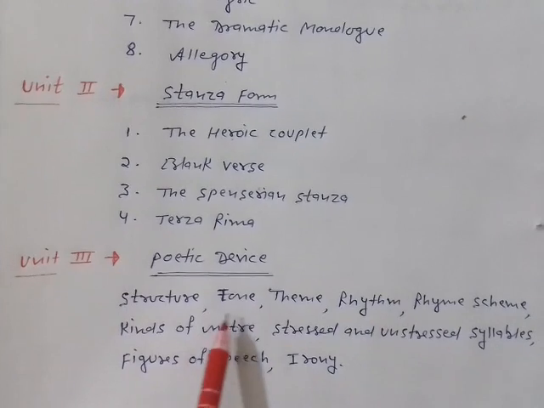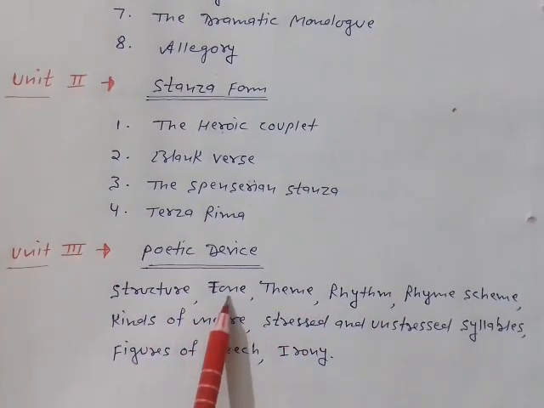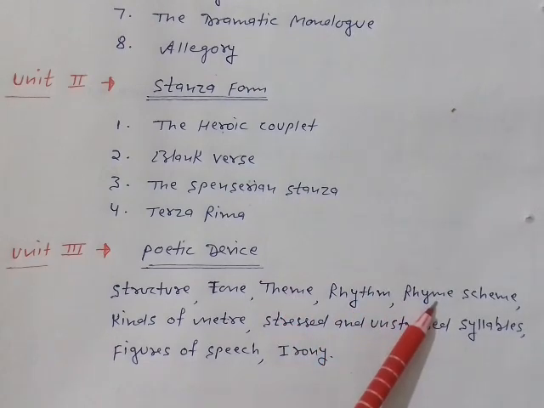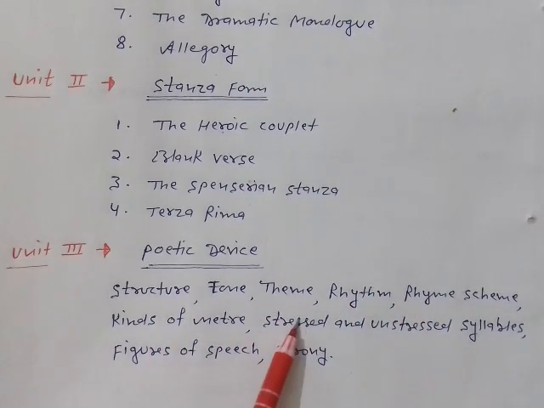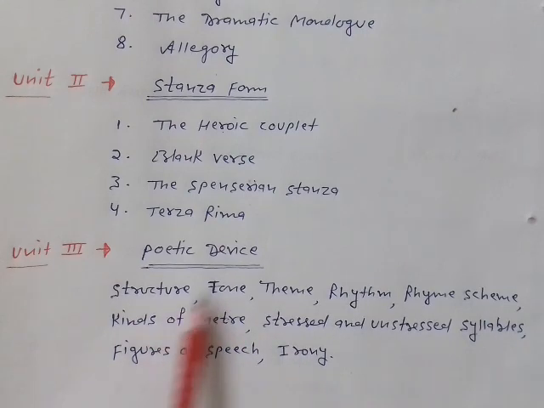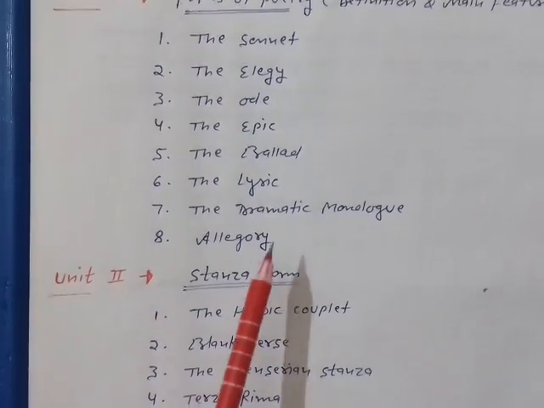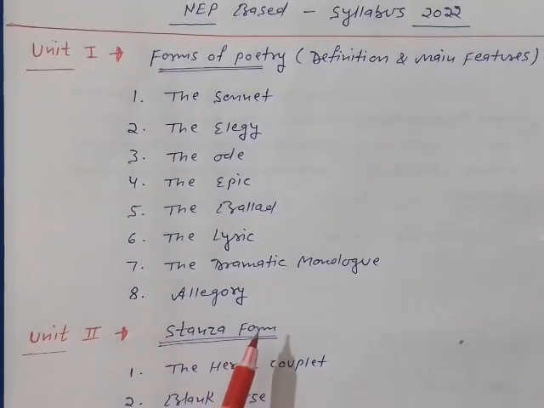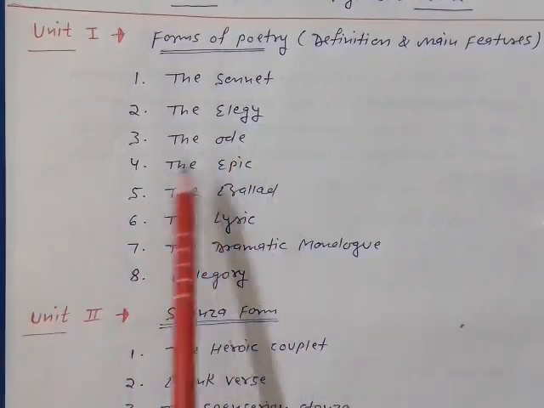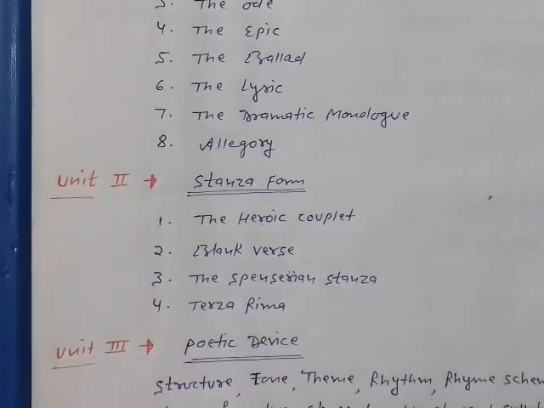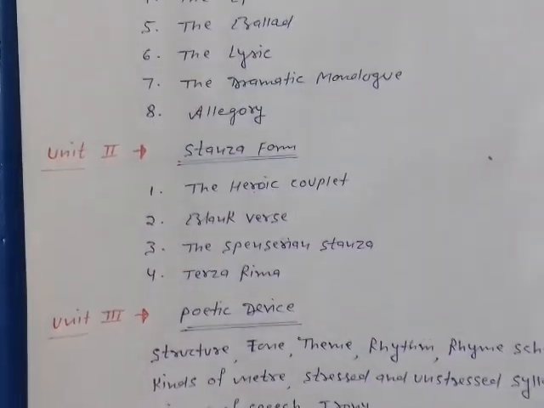Poetic device covers structure, tone, theme, rhythm, rhyme scheme, kinds of meter, stressed and unstressed syllables, figures of speech and irony. All these are different topics to be studied. So this was the syllabus for your very short questions, and there are only 3 units in this section: Unit 1, Unit 2 and Unit 3, poetic device.